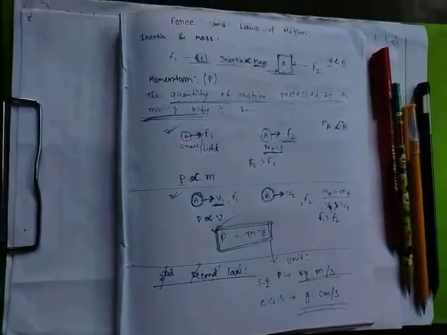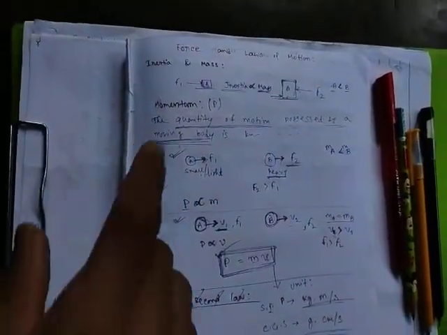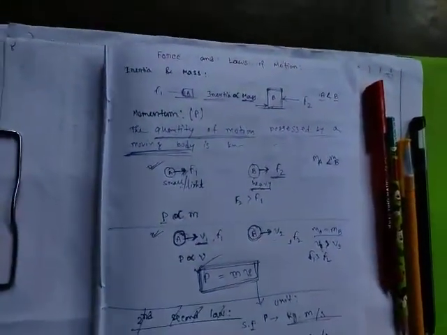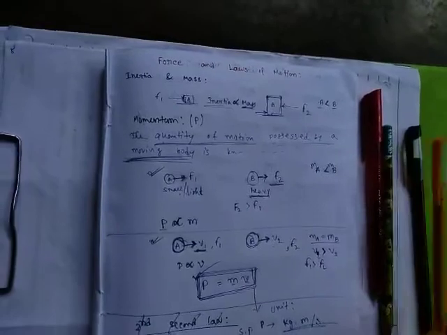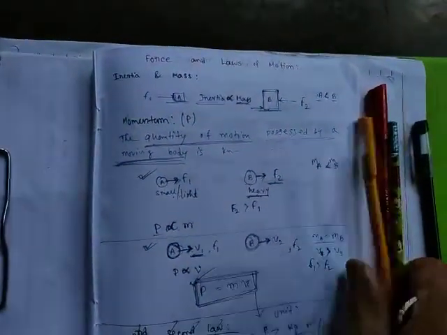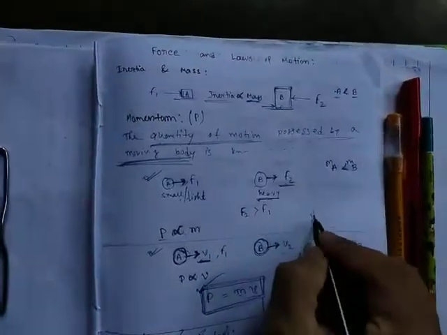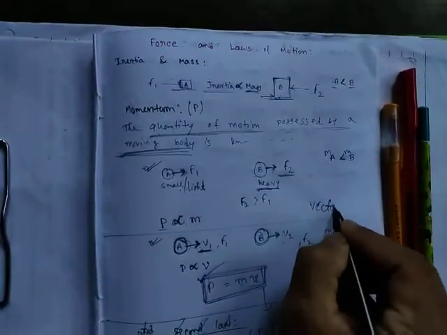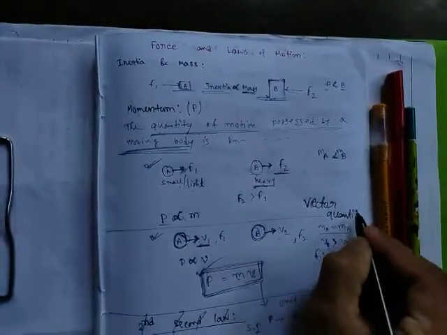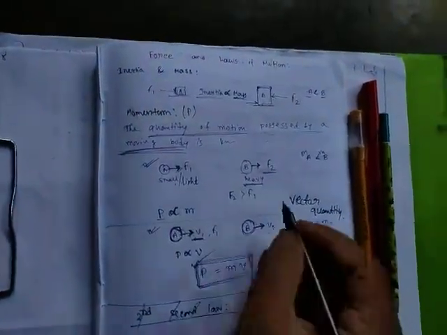In the last class, I discussed inertia and mass, that is the relation between inertia and mass, and momentum. One thing I forgot to discuss: momentum is a vector quantity.